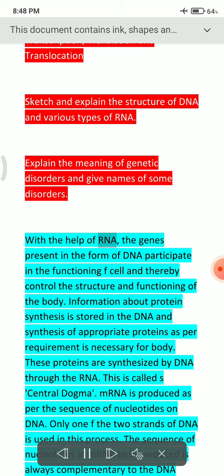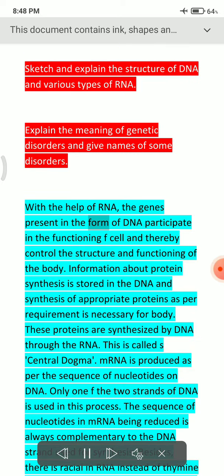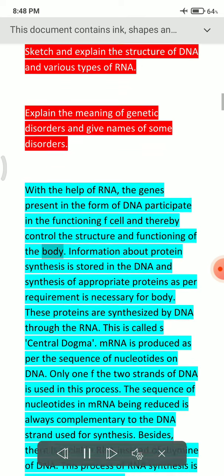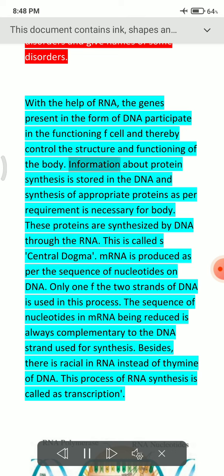With the help of RNA, the genes present in the form of DNA participate in the functioning of the cell and thereby control the structure and functioning of the body. Information about protein synthesis is stored in the DNA, and synthesis of appropriate proteins as per requirement is necessary for the body. These proteins are synthesized from DNA through the RNA. This is called the central dogma.